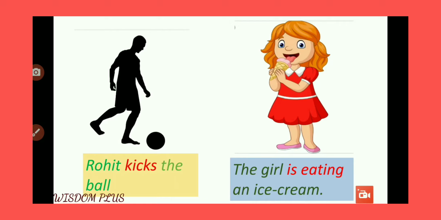Here it is written the girl is eating an ice cream. So this girl is also doing one action, and that action is she is eating. So we learn that verb is a word where there is some kind of action.